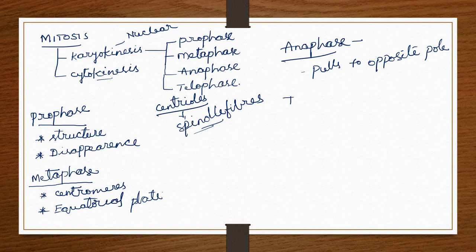Then we come to telophase. During telophase, the chromosomes are already equally distributed to the opposite poles. Whatever disappeared during prophase reappears during telophase.